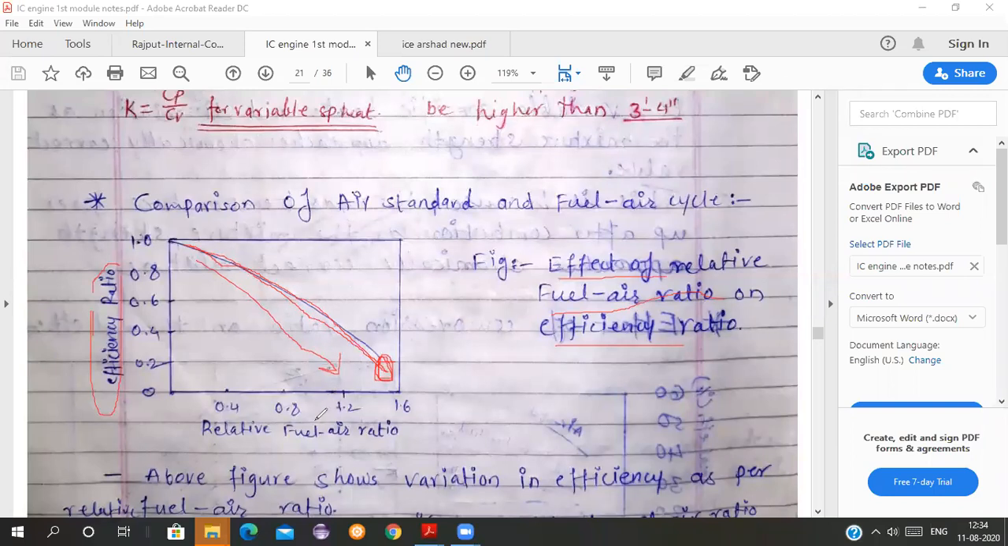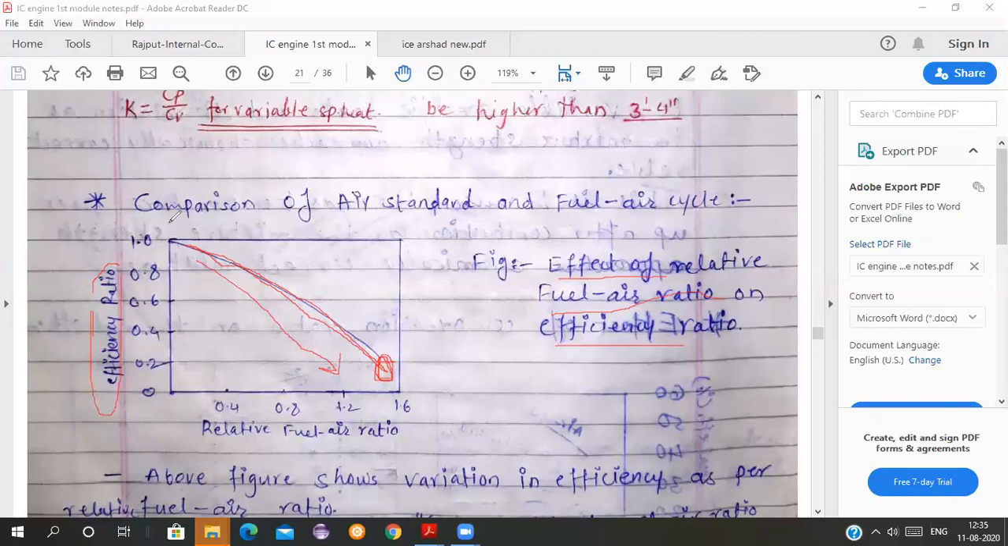So the more fuel you take, the lower the efficiency as compared to stoichiometric. Okay, in relation to stoichiometric, what is required? If the air required is less and you are taking more, then also the efficiency will be less. And if you are taking more fuel, then also your efficiency will be less.